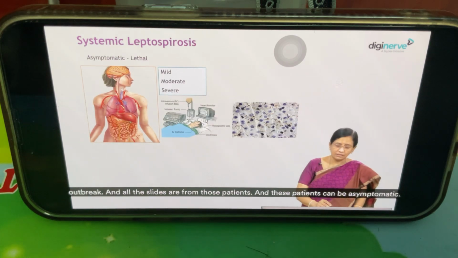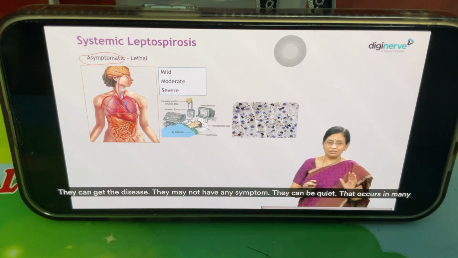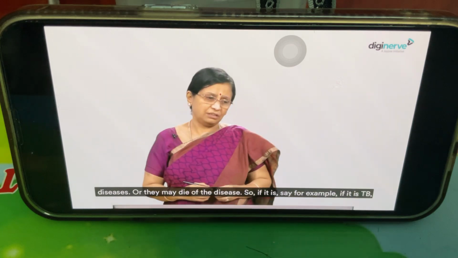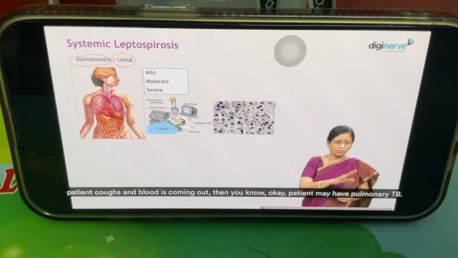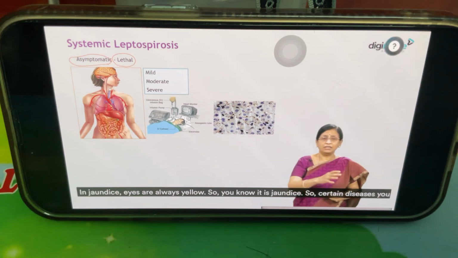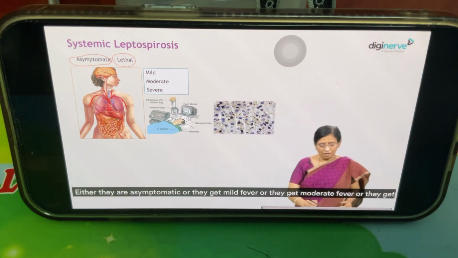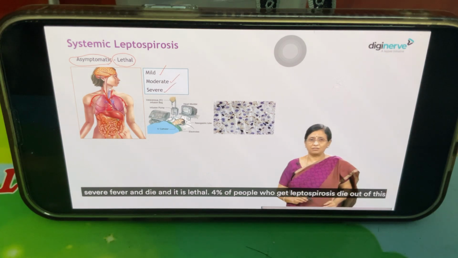And these patients can be asymptomatic. They can get the disease, they may not have any symptom. They can be quiet. That occurs in many diseases. Or they may die of the disease. For example, if it is TB, the patient coughs and blood comes out, then you know the patient may have pulmonary TB. In jaundice, the eyes are always yellow, so you know it is jaundice. So certain diseases you can make out. Diseases like leptospirosis you cannot make out because it has a very wide range. Either they are asymptomatic, or they get mild fever, or moderate fever, or severe fever and die, and it is lethal.